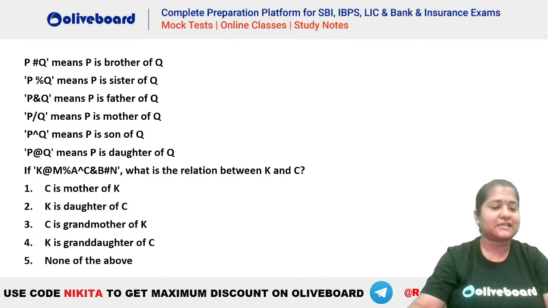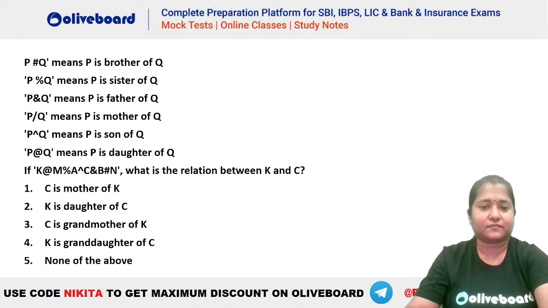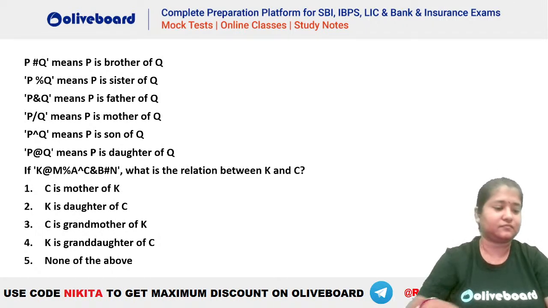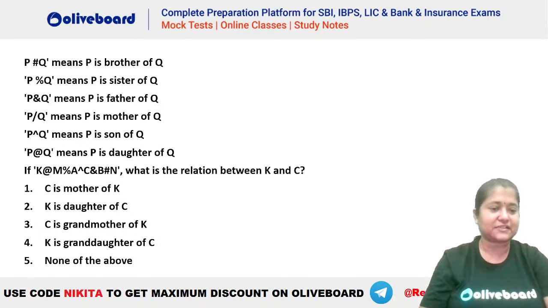Chalo, let's have a look at this one very quickly. Let's try this one very quickly. Give me the answer. Not more than 30 seconds we should take. Okay, Shweta says it should be one.